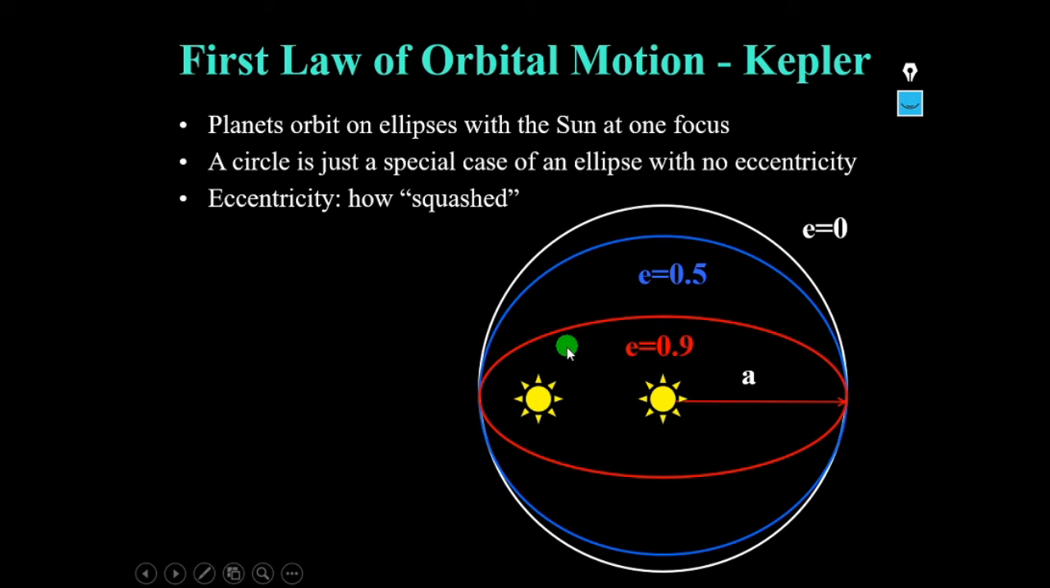When the orbit takes an elliptical shape, there won't be any radius, but there will be two axes called the major axis and the minor axis. The major axis is the longest distance from one point to the other, touching the foci, whereas the minor axis is the smallest distance between both ends of the ellipse. The semi-major axis is half of the major axis, given by a. This is how we can explain the first law of orbital motion.